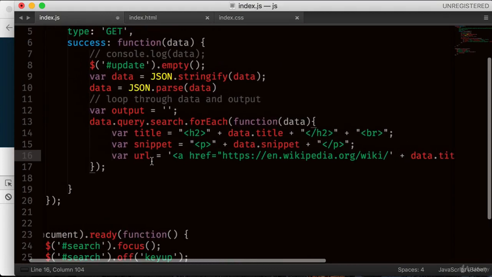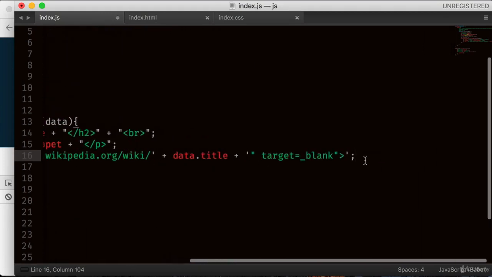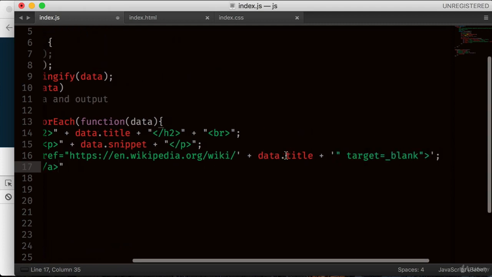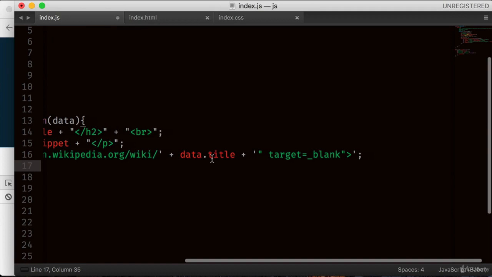So I can do variable URL, that's that, and then variable end URL. Now the end URL will be, okay, all this we have to do so that we can escape these single quotes and double quotes, otherwise it gets very difficult to work with. So that is what we've done here.